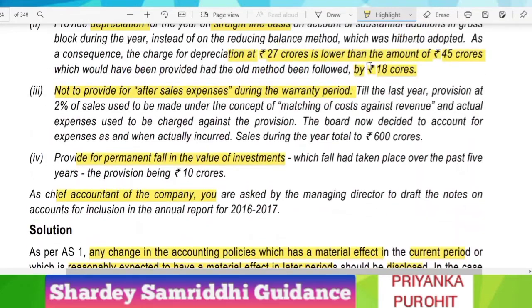Now let us move on to the third point, that is not to provide for the after sales expenses during the warranty period. Till last year, a provision at 2% of the sales used to be made under the concept of matching of cost against revenue, and actual expenses used to be charged against the provision. Now the board has decided to account for the expenses as and when actually incurred. Sales during the year total rupees 600.